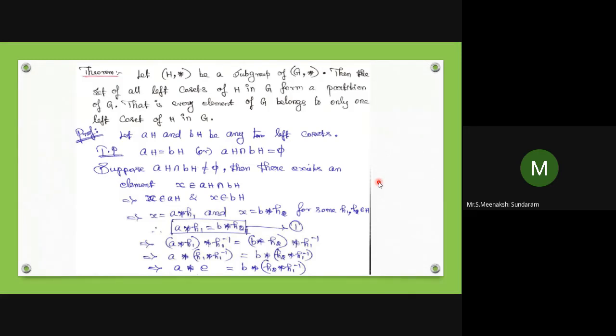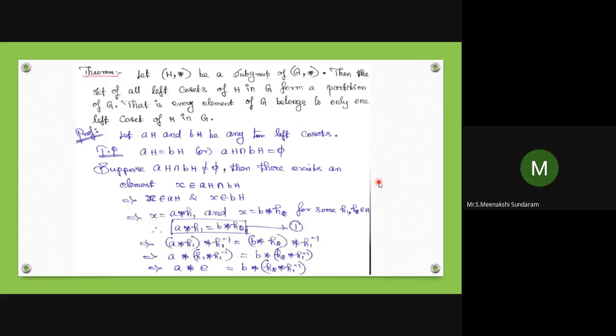Let AH and BH be any two left cosets. To prove: either AH equals BH, so finally both are the same, or AH intersection BH equals empty. For the proof by contradiction, suppose AH intersection BH is not equal to the empty set.